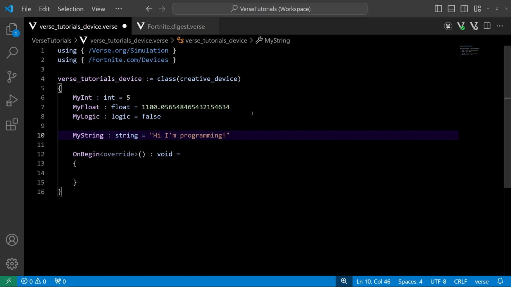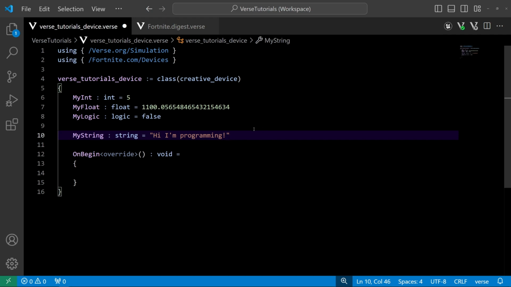And that's kind of the most common types you're going to be using. Those are the most common types you will be using in Verse: ints, floats, logics, and strings. However, there are a couple other common types that we can touch on without going too deep into them, as you'll probably not see them as commonly or use them in the manner that we were creating objects here.